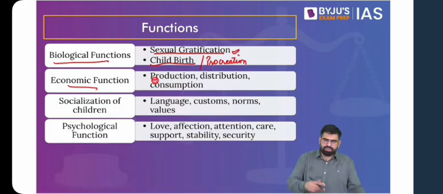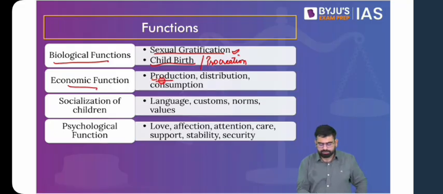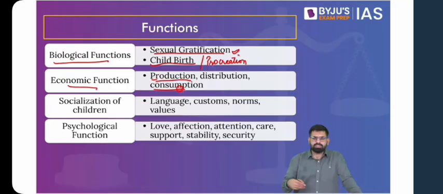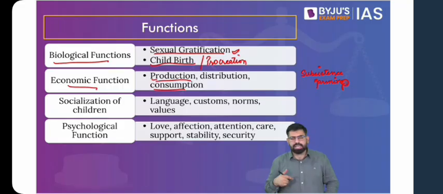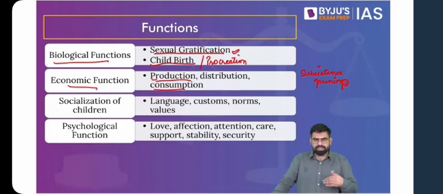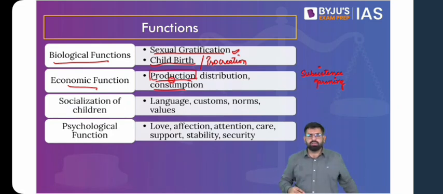Now, if we understand production and consumption, you see that in an agrarian society, family was the unit of production. How? The family used to produce together, which was primarily taken up for consumption, as we understand, subsistence farming. So a family grows enough to take care of the consumption of the family. But with modern times, you see that we are moving from an agrarian to industrial and ultimately to a service sector based society. And here we see that family is no more a unit of production, because we go take up jobs, earn income, and on that basis we consume, and not just the individual who is earning, the entire family consumes.